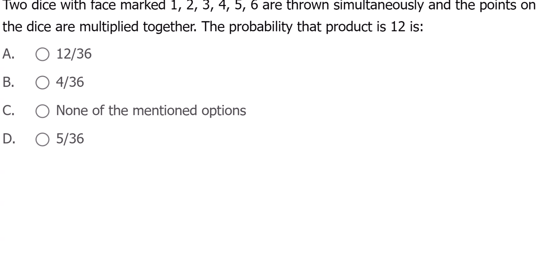Now, dice question. Two dice are thrown, total will be 36. That's not a worry. 6 into 6, 36. In fact, the Infosys question, they asked something very simple. What is the total sample space when you throw a die and a coin? When you throw a die and a coin, what is the total outcome? Infosys has fill in the blanks also. That's an easy question. 6 into 2, not 6 plus 2, 6 into 2, 12.